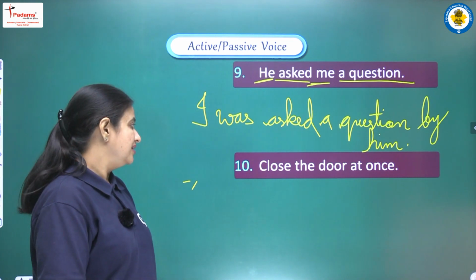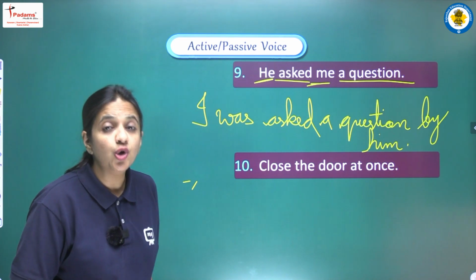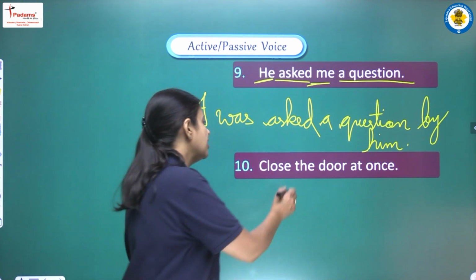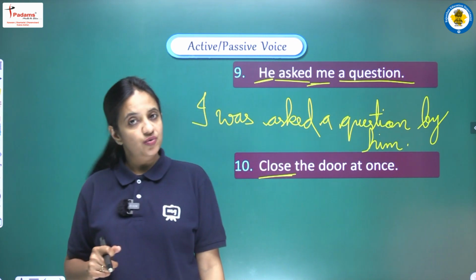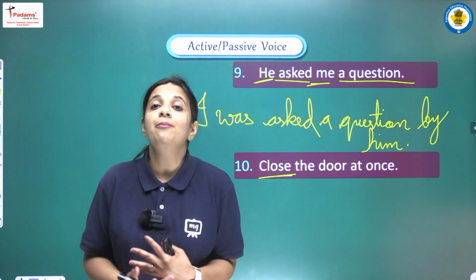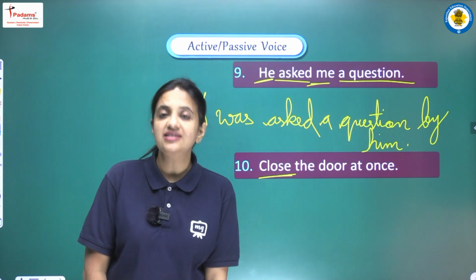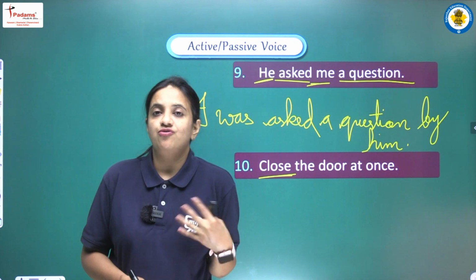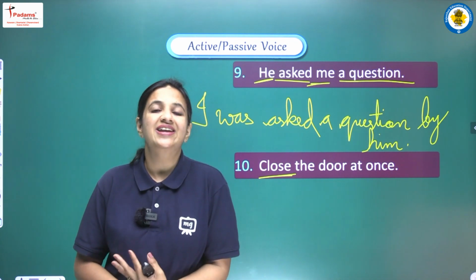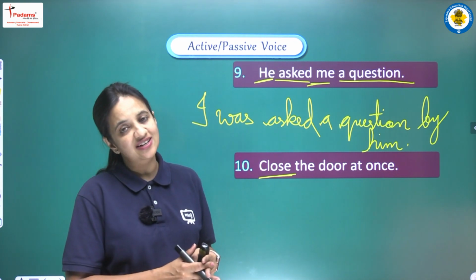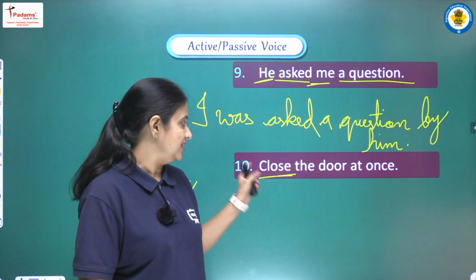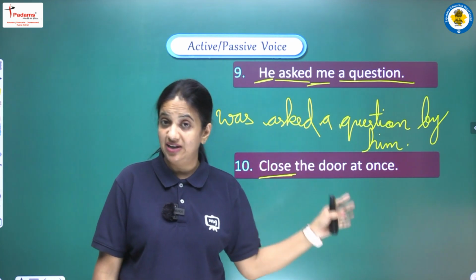Okay. Next sentence is close the door at once. So here we are having first form in the beginning. So we can say that we are having imperative sentence here. Imperative sentences means the sentences in which we are having any kind of order, any kind of command, any kind of request, and they start with first form of the main verb. So we can say that yes, we are having one imperative sentence here.